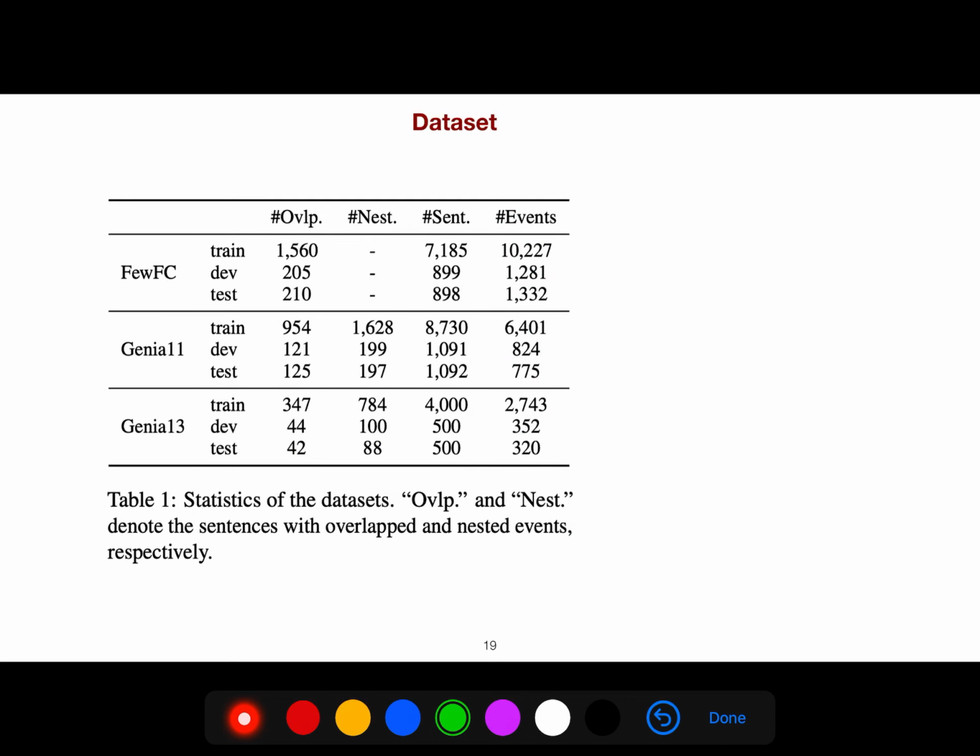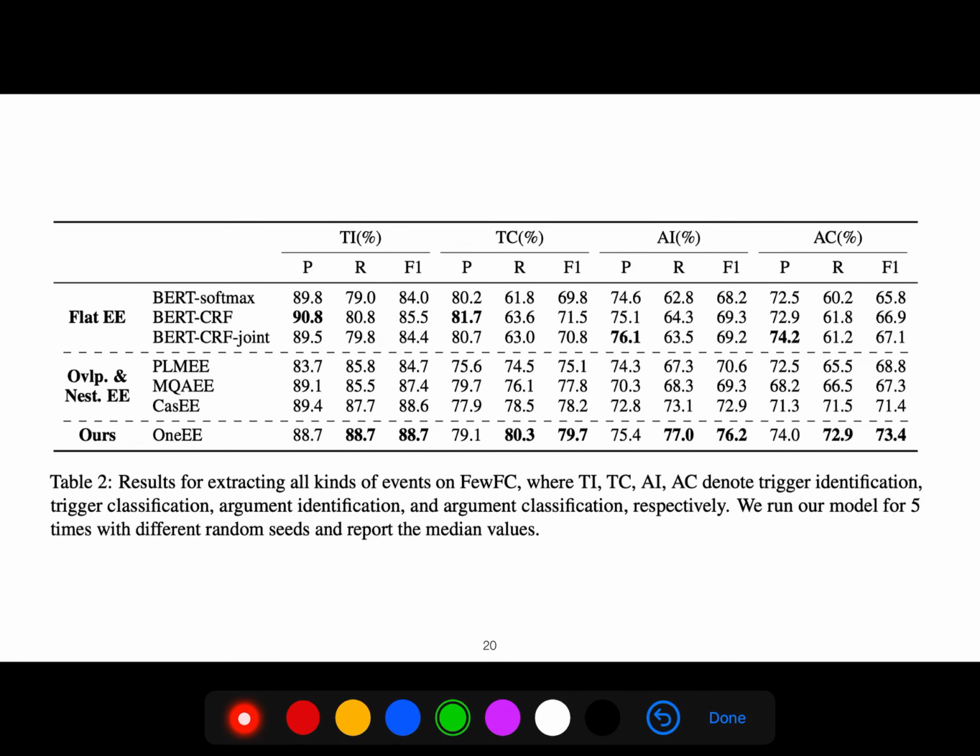And the data set, this is an important data set, Genia 2013, which has 2,000 events they use for training, and some for development and testing. You see the F1 score of this model is 73, still less than 75%. So there is still room for improvement.